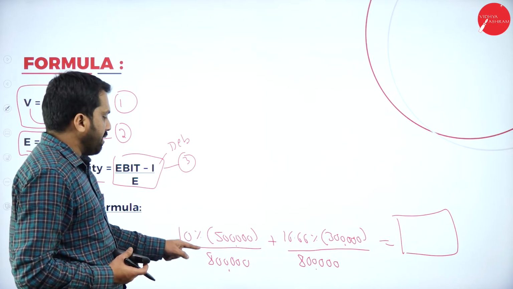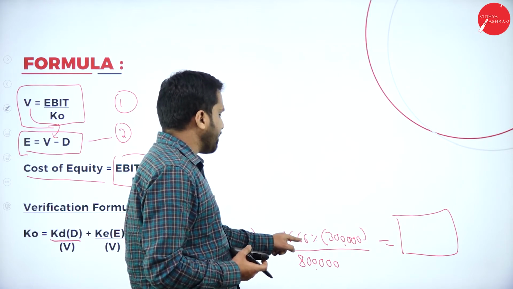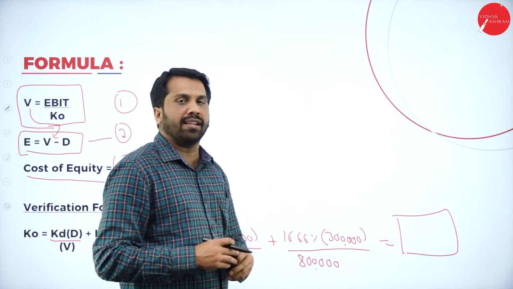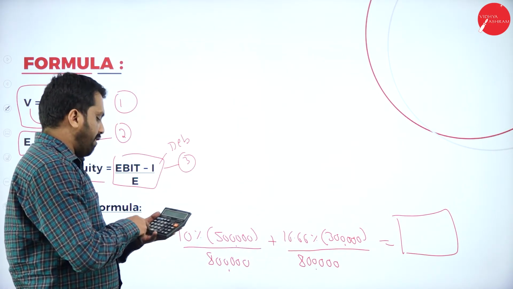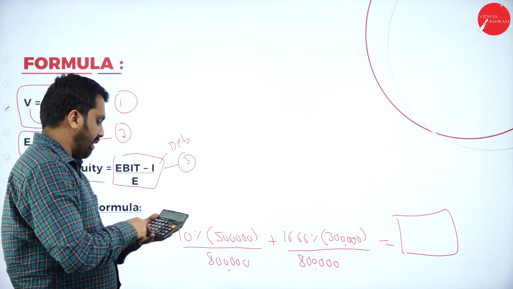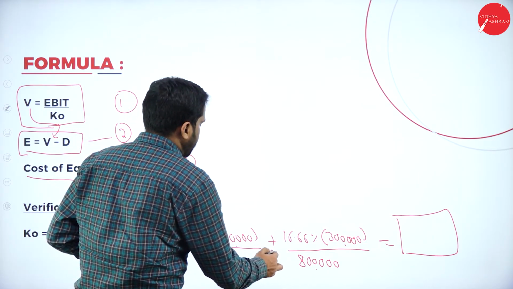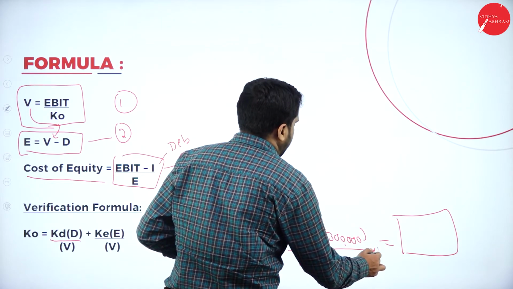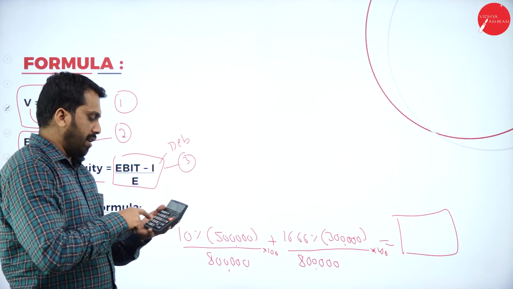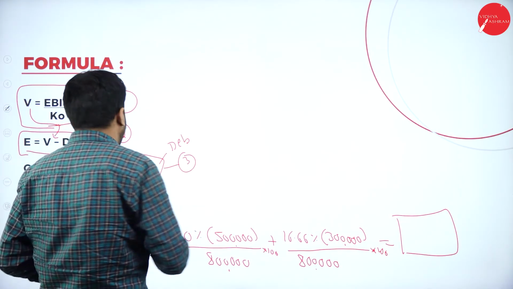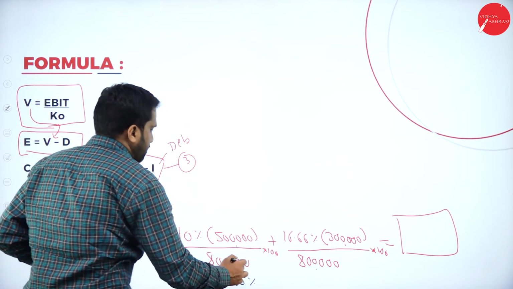5 lakh into 10% divided by 8 lakh, plus 3 lakh into 16.66% divided by 8 lakh. Your final answer is, if you simplify this, I'll show you. 5 lakh into 10% divided by 8 lakh. So for your final answer, I multiply with 100 because I need the final answer in percentage. I got 6.25%.